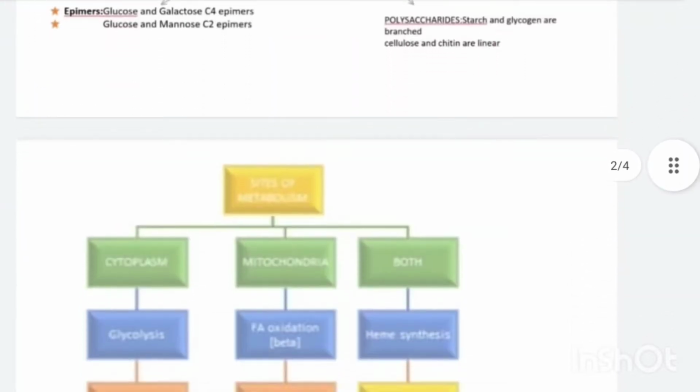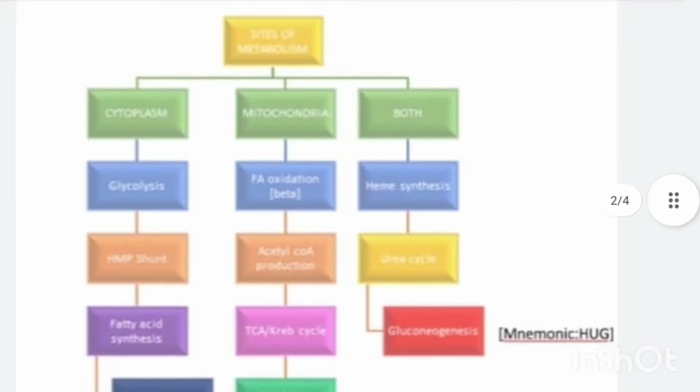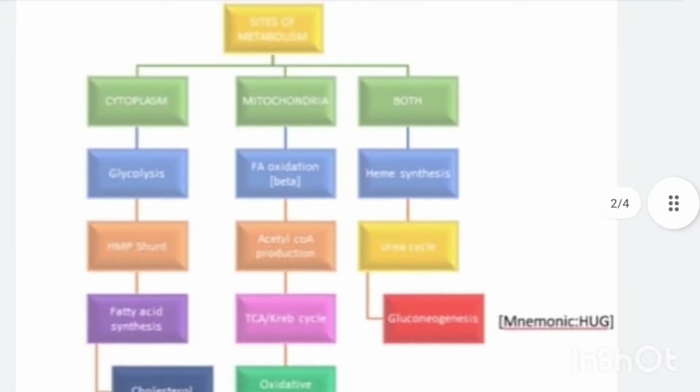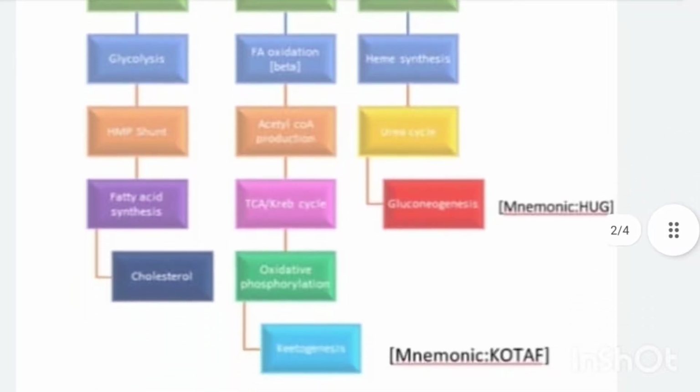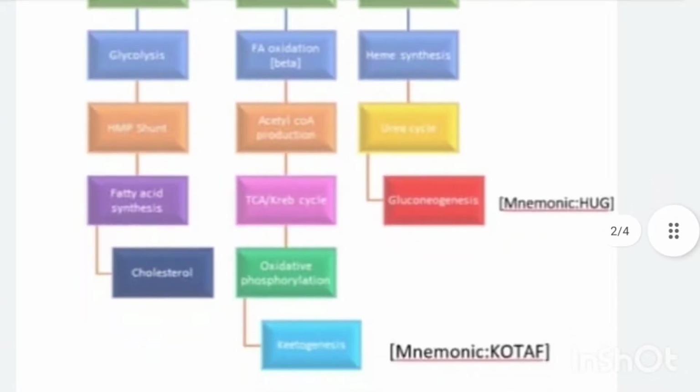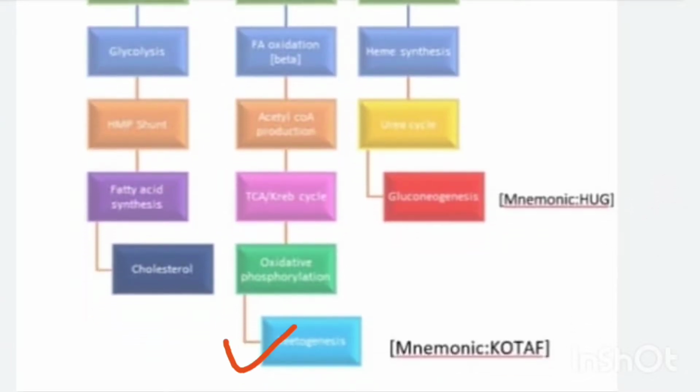Now next we'll talk about the site of metabolism. They ask questions like which of the following happens in mitochondria, which in cytoplasm, or which in both. So for mitochondria, remember the mnemonic COTAF. COTAF is ketogenesis, oxidative phosphorylation, TCA or Krebs cycle, acetyl CoA production, and fatty acid oxidation (beta).